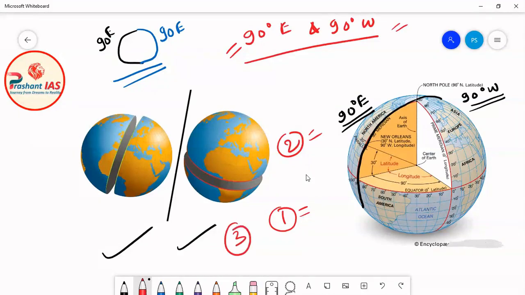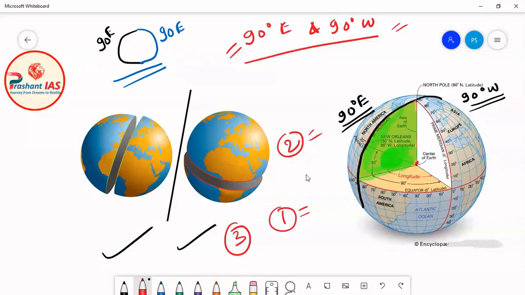The third condition was that the plane passing through the great circle must also pass through the center of the earth. Now friends, in this diagram, this is the plane which is passing through 90 degree east and 90 degree west. The plane which I am highlighting in green color is passing through 90 degree east and 90 degree west, and this is the center of the earth.